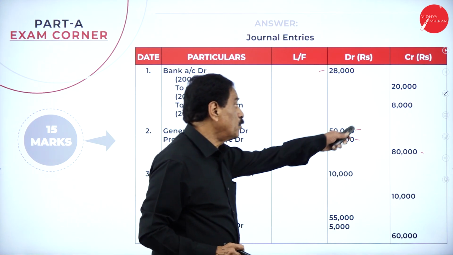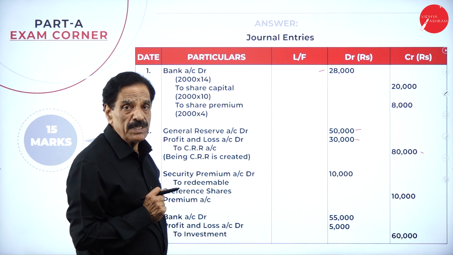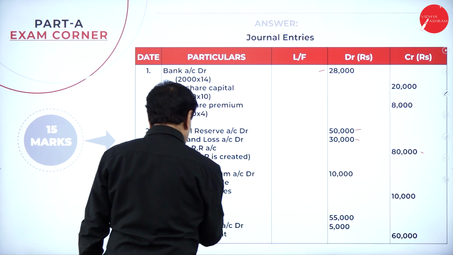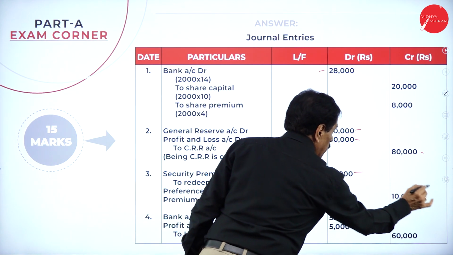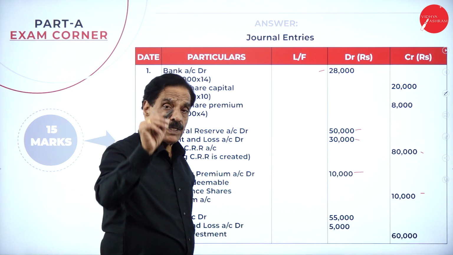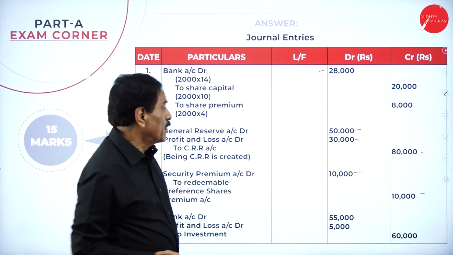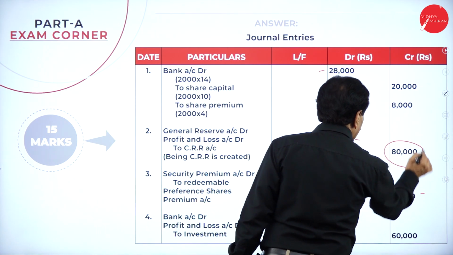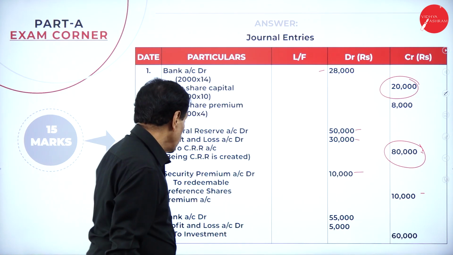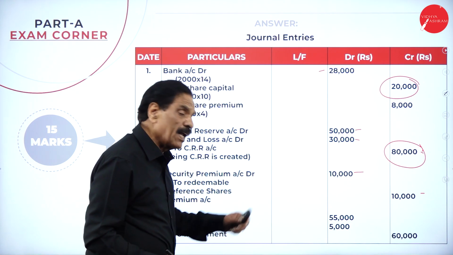Now, what is your premium payable? 10,000. Already existing premium is how much? 20,000. From that you can pay it off. Then securities premium account debit to redeemable preference share premium, you clear off the 10,000. We have to pay the premium of 10,000. You take it out of the 20,000, and you clear off how much money? 10,000. So for face value, you already created 80,000 here and 20,000 here. In total we have got how much money? 1 lakh. Then the investment has been sold for how much money?